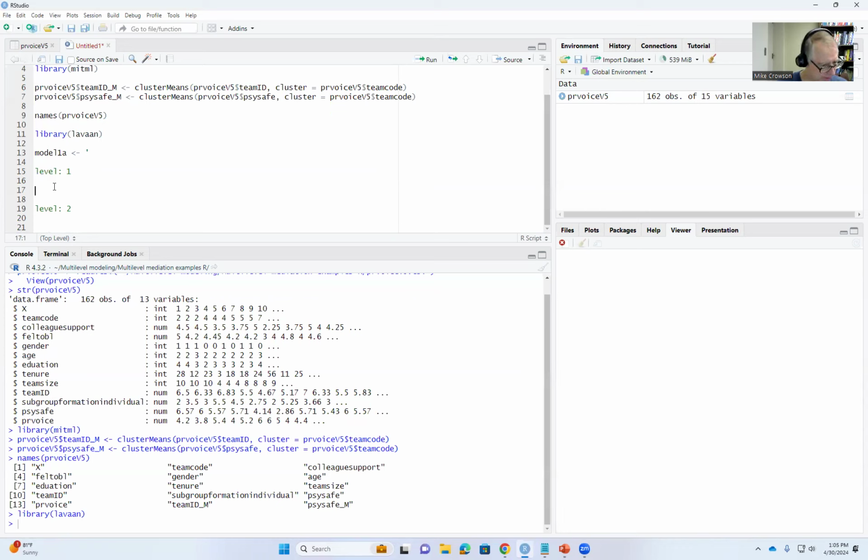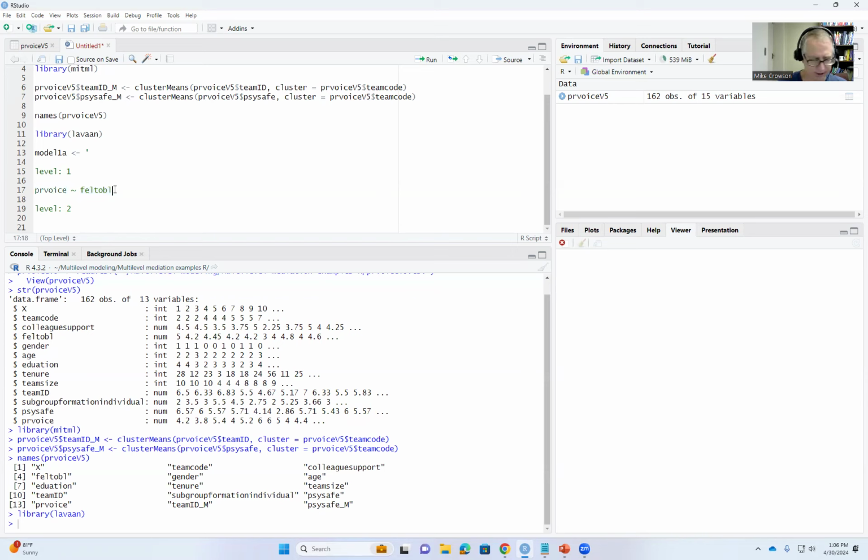For the level 1 model, we have PR voice, tilde, and then felt obligation. These are the actual variable names in the data frame. The tilde indicates a regression. So we have promoted voice regressed onto felt obligation.